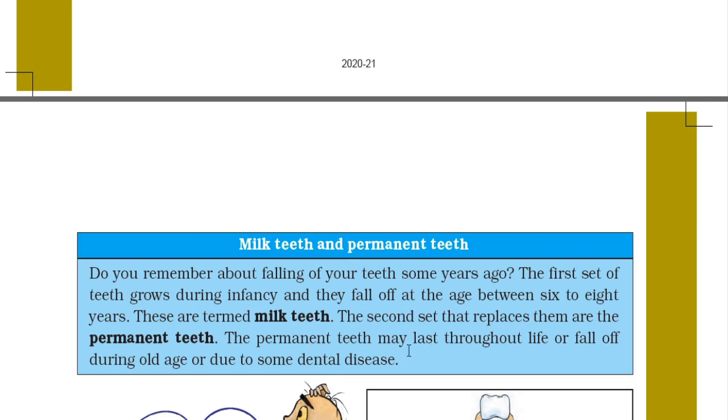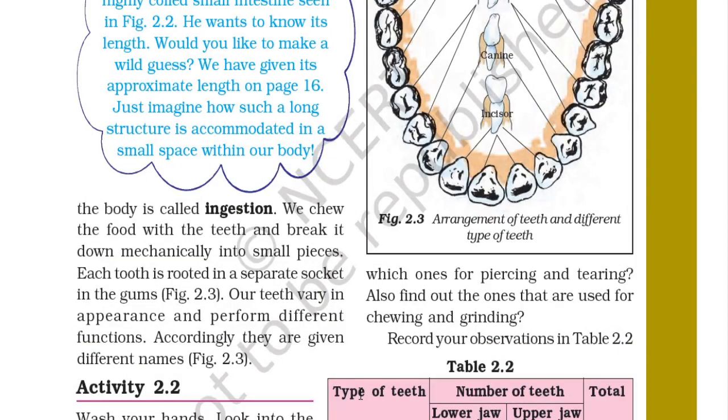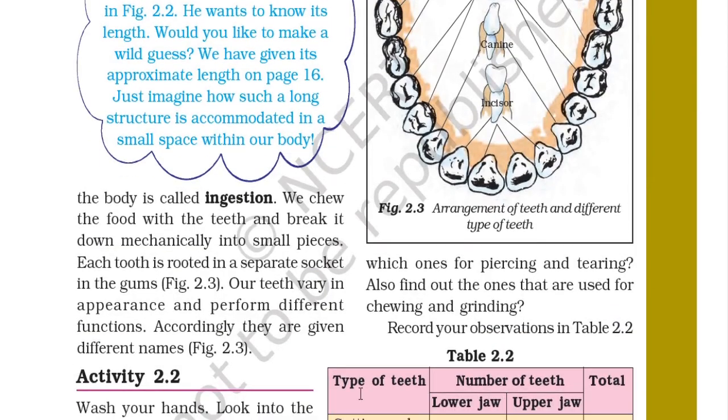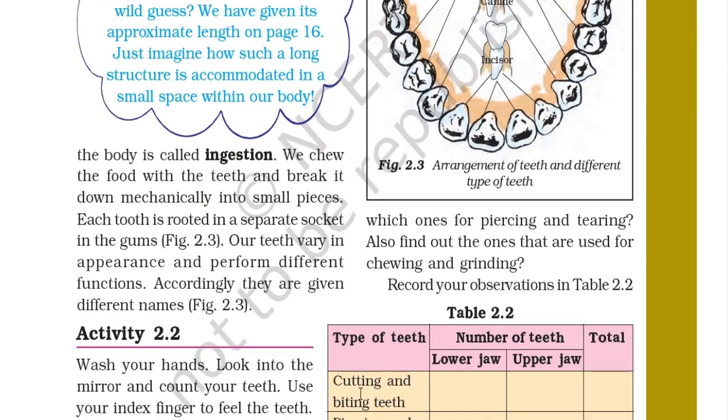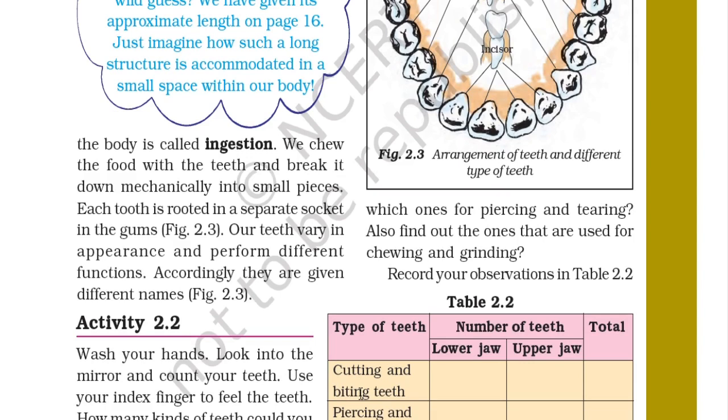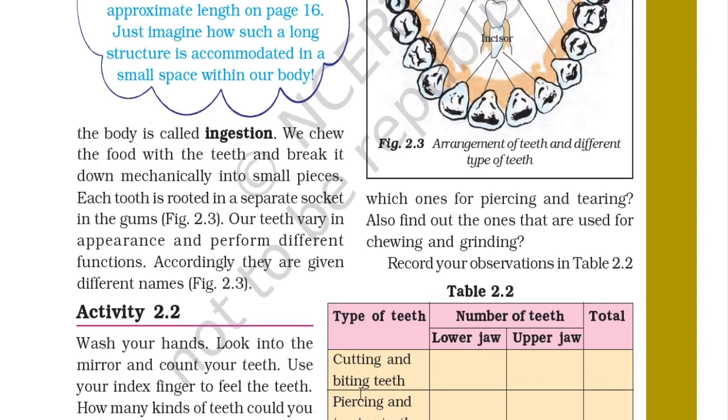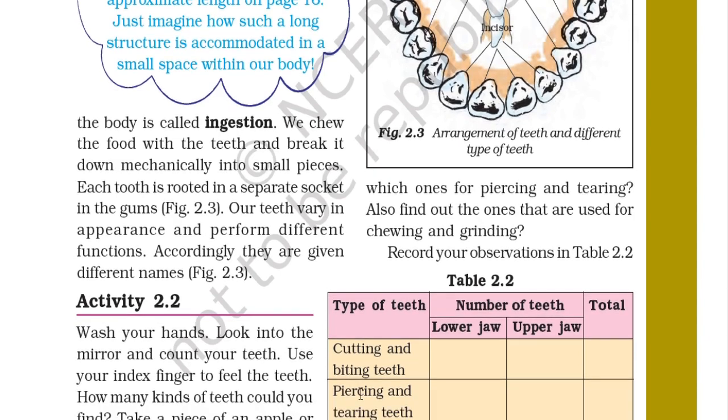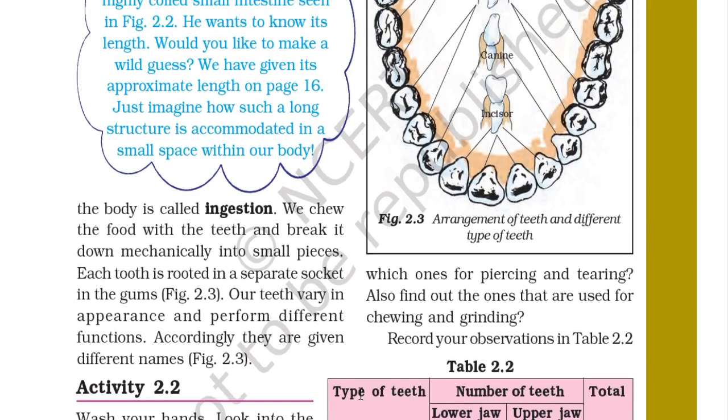The permanent teeth may last throughout your life or fall off during old age or due to some other dental disease. So it is very clear that we have two types of teeth. The milk teeth fall during the age of 6 to 8, and are replaced by the permanent teeth, and these are very strong teeth, and you can see there are four types of teeth.